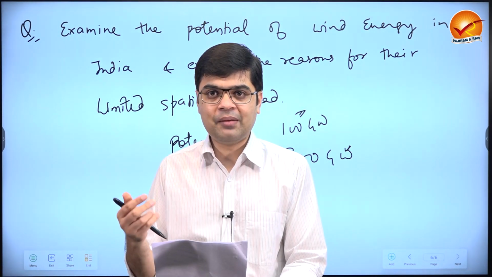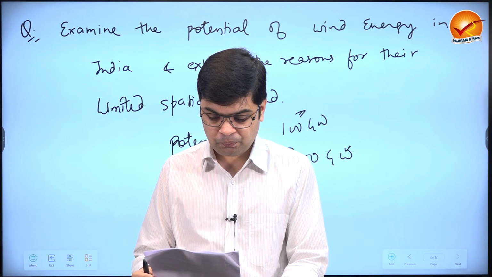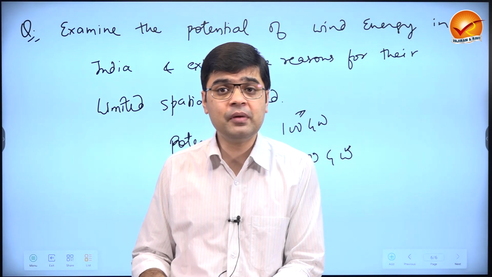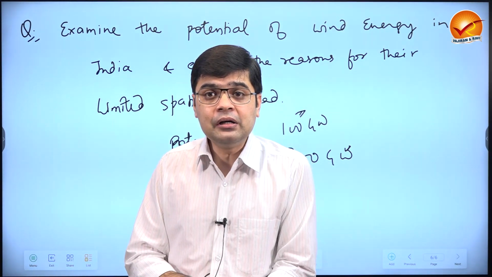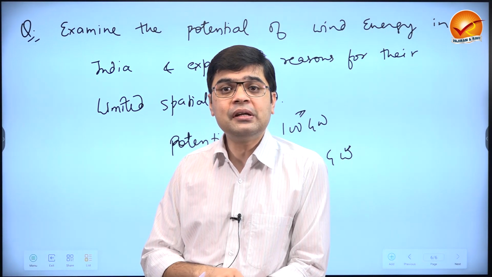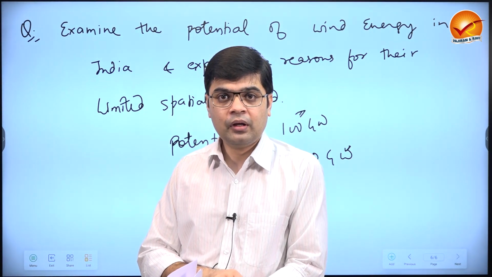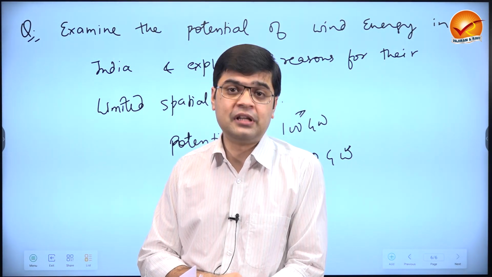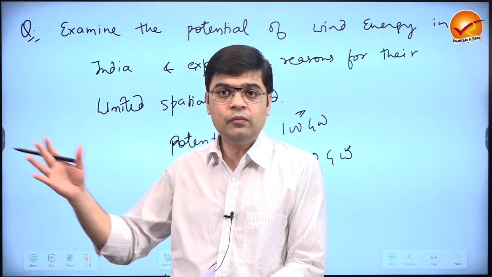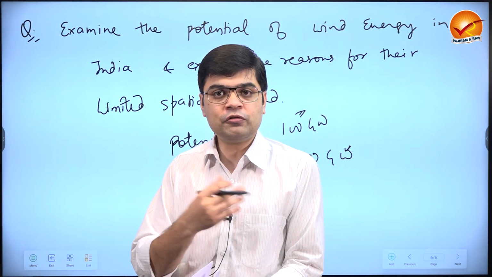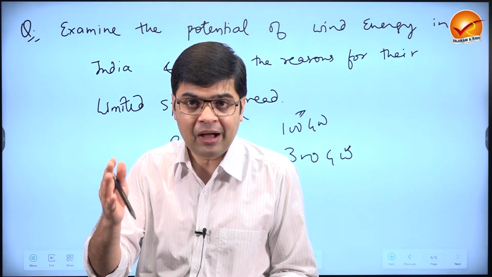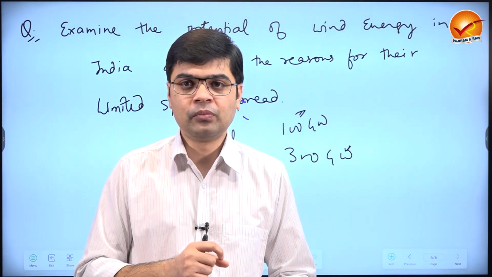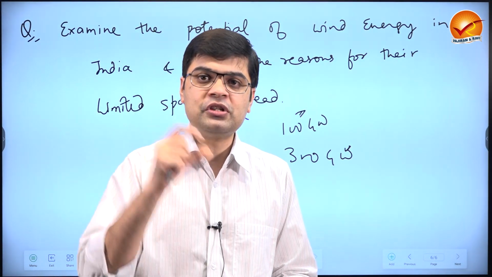You have to tell the examiner deeply what is the potential here. Explain the reasons for spatial spread, limited spatial spread. In limited spatial spread, you can write about how the wind energy projects are so limited in the northern parts of India. They are in the southern parts of India because we have a long coastline. And because we have a long coastline, wind which is coming from the ocean, it is coming with a lot of speed, so there is a potential. But in North India, we have the continental location, and because of which we may not have a strong wind like what we have in South India. So as a result of which there is a limited spatial spread.